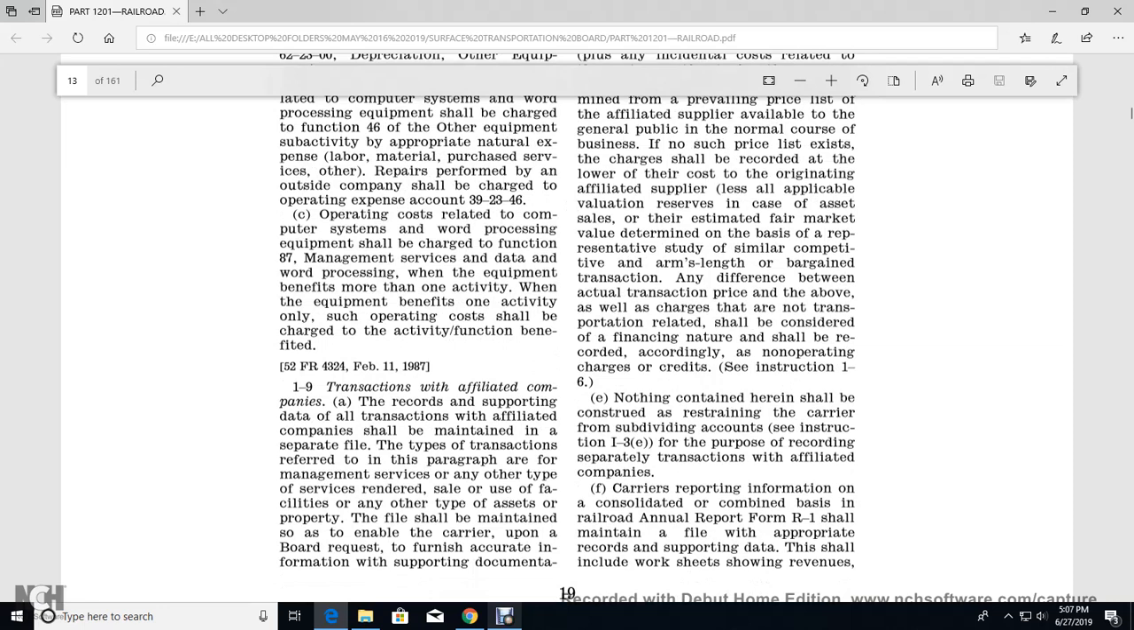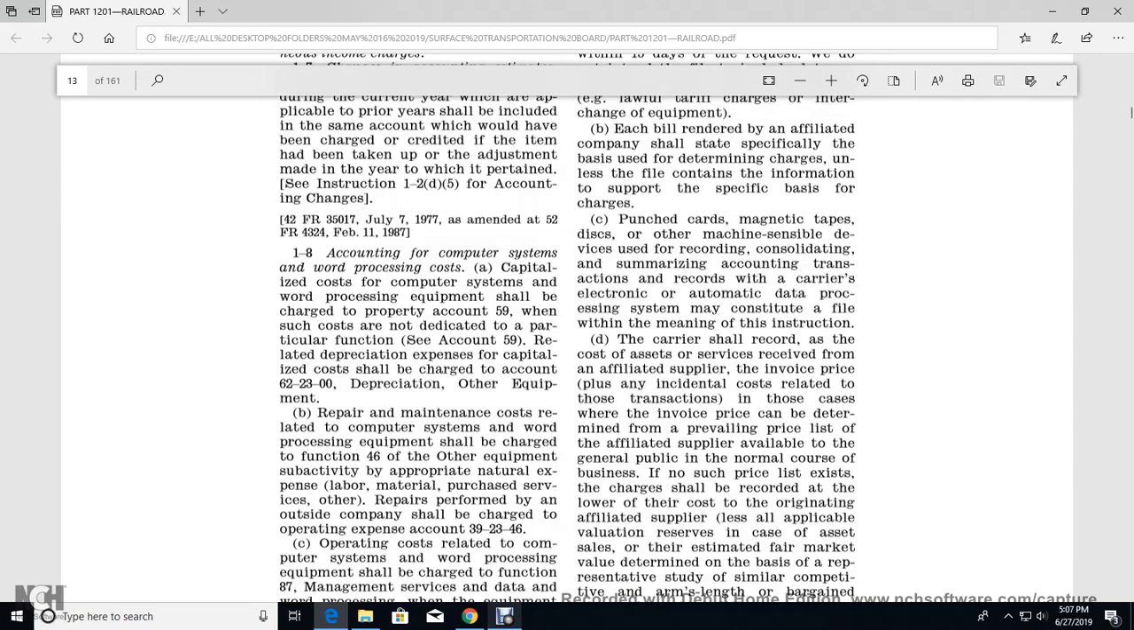Instruction 1-9, transactions with affiliated companies, with records supporting the data. All the transactions with affiliated companies shall be maintained in a separate file, with the type of transaction referred to in this paragraph, management service or any other type of service rendered, or sale of facilities or other type of asset. The file shall be maintained so as to enable the carrier, upon the board's request, to furnish accurate information and supporting documentation.